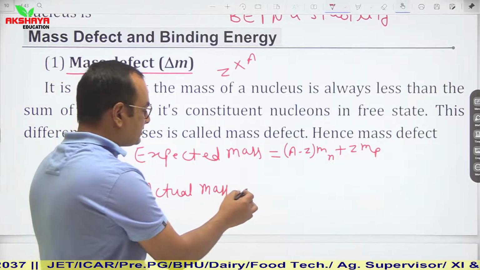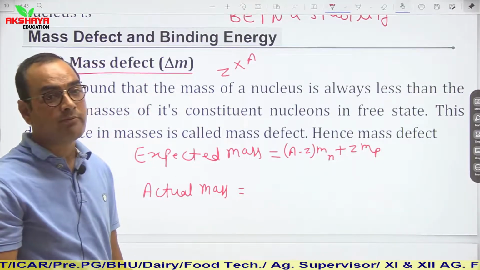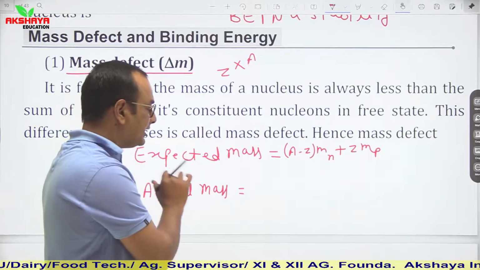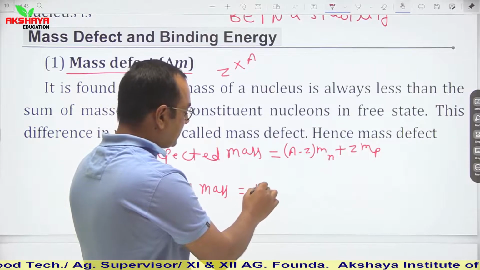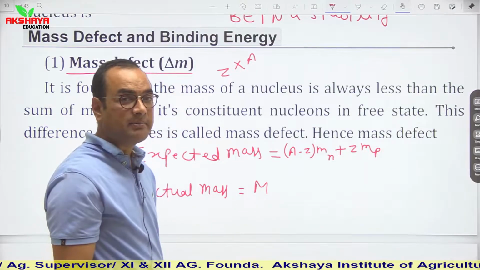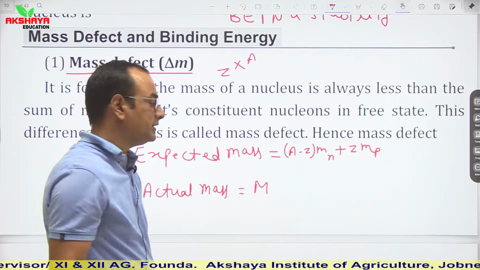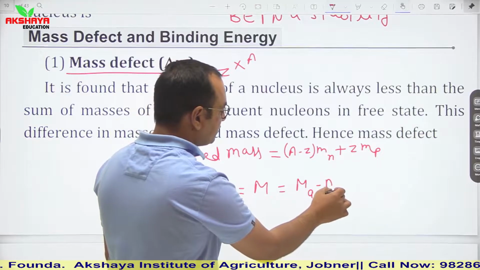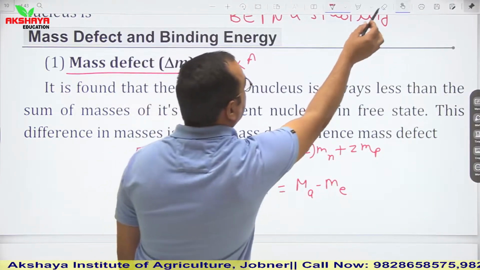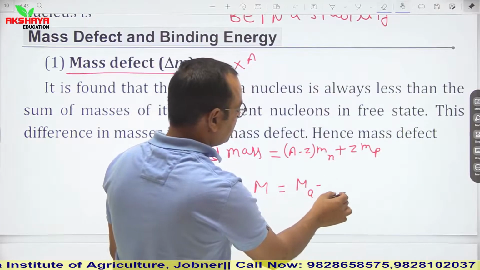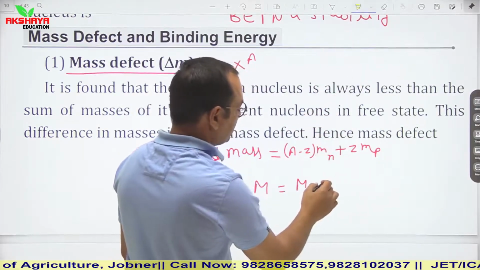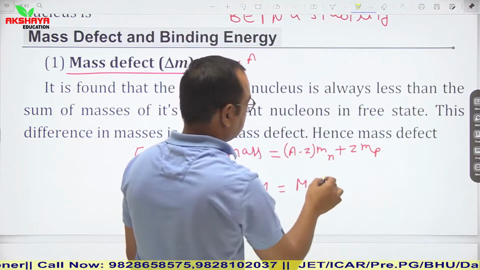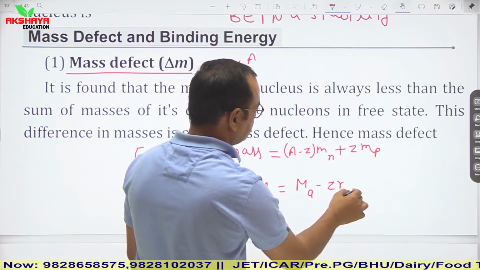Similarly, actual mass is measured with the help of a mass spectrograph, and it is, let us say, capital M. And if we are given the mass of atom, then we can say that actual mass is mass of atom minus mass of electrons. Let us say that the number of electrons is N, so it is NMe, or you can say ZMe.